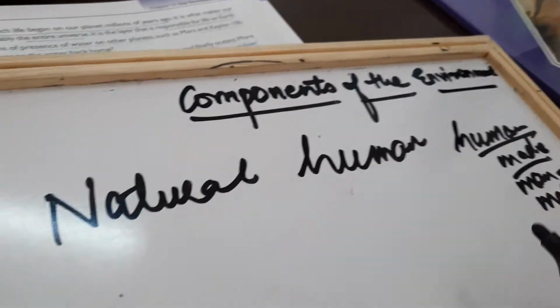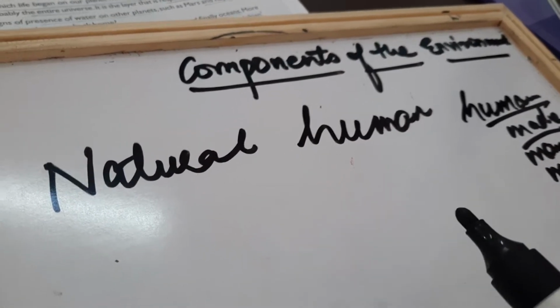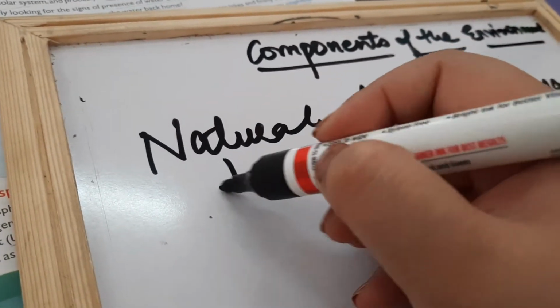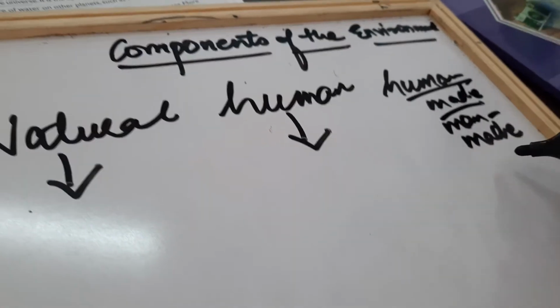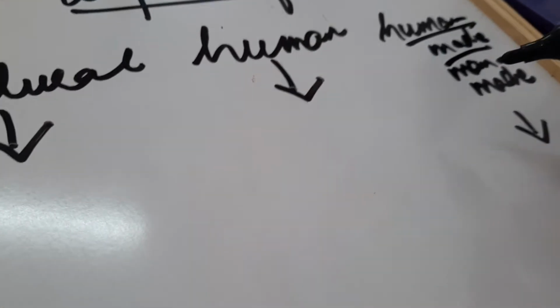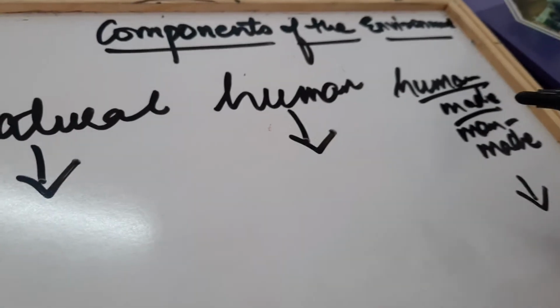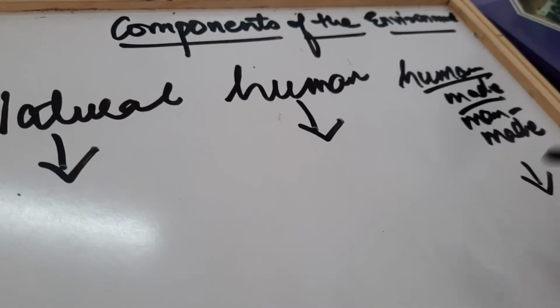इसके बिना आपको environment में कुछ और मिलता है? Guess about it? No, I don't think so. So let's study what is there in the natural environment, what is there in the human environment, and what is there in the man-made one. So I'm going to start from the man-made one. This is the simplest one. Everything around you which man has made. So that's all the man-made one. So let's have a few examples.